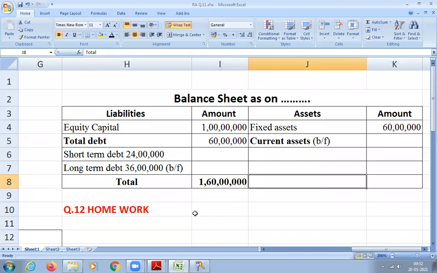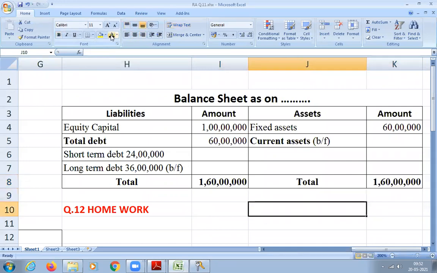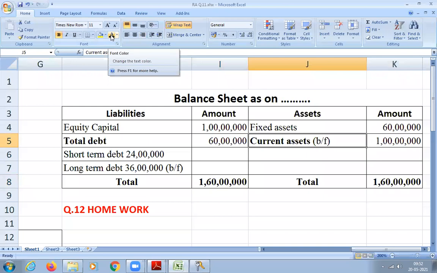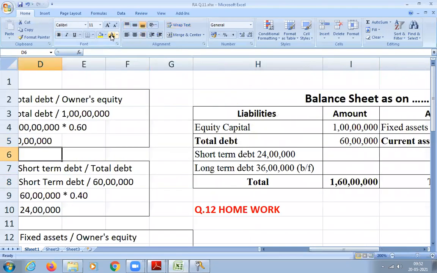Total asset I know, and fixed assets I know, so minus that you'll get the current assets. Calculate 1 crore 60 lakhs minus 60 lakhs. 1 crore. Again, in current asset, he is expecting us to write stock and other asset. Stock we just now calculated. How much did we get for stock? 40 lakh.